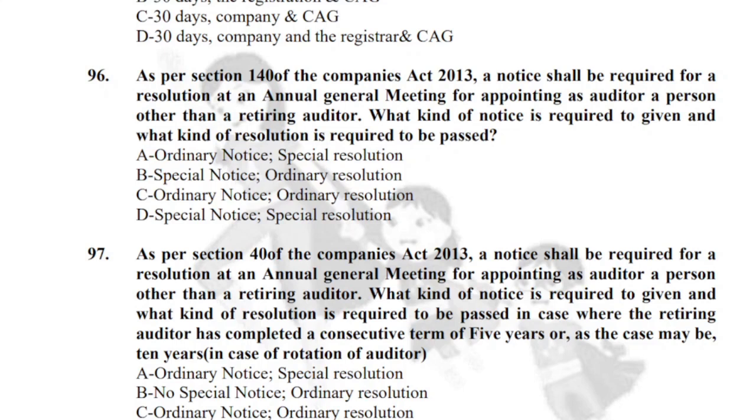Now if you see alternative D, it says no special notice and special resolution, right? So here there's a confusion between alternative A and alternative D. Okay, which alternative should I choose? Be very careful. We need to choose the most perfect alternative, and the most perfect alternative here is, yes, A. D is saying no special notice, but no special notice means ordinary notice, right? So ordinary notice and special resolution, A is the most correct answer in case of question 97.